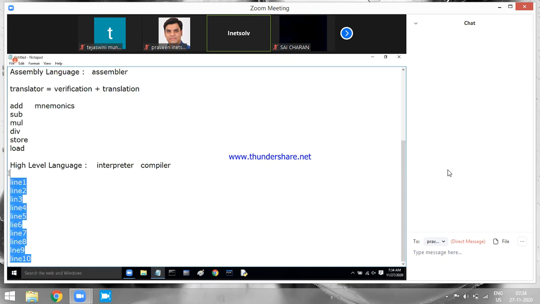Now, this program I give to the interpreter. What does the interpreter do? The interpreter will take this program and read the first line, line 1. This is a translator, and any translator has two jobs: first verification and then translation. So the interpreter will verify whether line 1 is valid or not. Valid, translate this line 1. Then go to line 2, verify it, is it valid or not? Valid, translate. Then go to line 3, read it, verify it, is it valid or not? But line 3 is having an error.